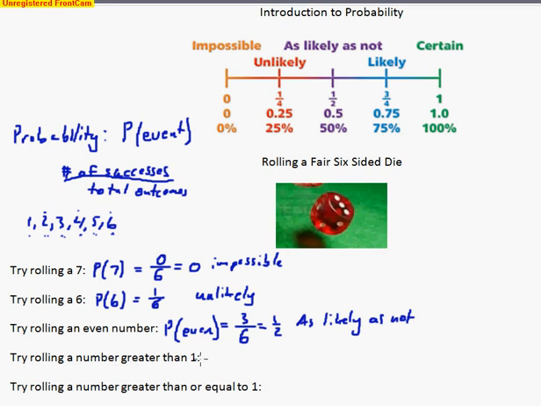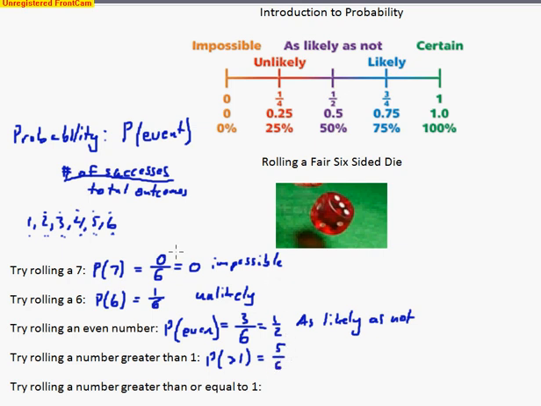Try to roll a number greater than 1. Greater than 1 would be like rolling a 2, a 3, a 4, a 5, or a 6. So there's 5 different outcomes. So probability of greater than 1. And so if it's greater than 1, well, we've got 5 different outcomes. And so we'd say 5 out of, and then there's 6 total, just like before.